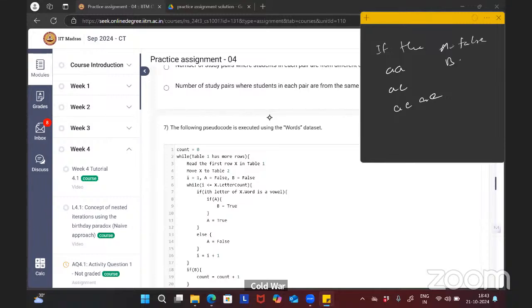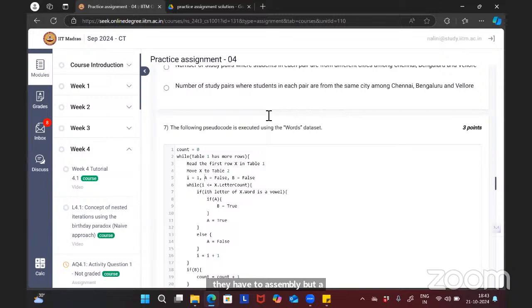Ma'am, here do we have to assume that a is false? No, it is given here: a equal to false and b equal to false. Initially it was given a is false and down below it was given a is true. Yeah, that's what I'm explaining, line by line. Just listen, okay? Just let me go through this.